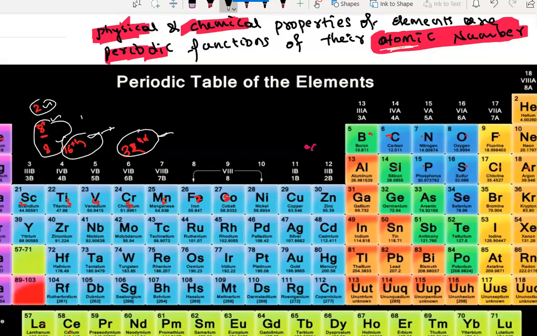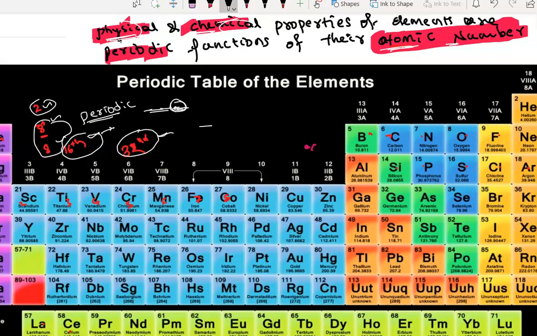So that's why he used the term periodic. Periodic means some events are going to happen in certain periods. After every certain period, something is going to happen. Here what is happening? After every period, we are seeing a repetition in the physical and chemical properties. See, that's why he said that the physical and chemical properties of these elements are the periodic functions of their atomic numbers. The physical and chemical properties will repeat after a certain period.